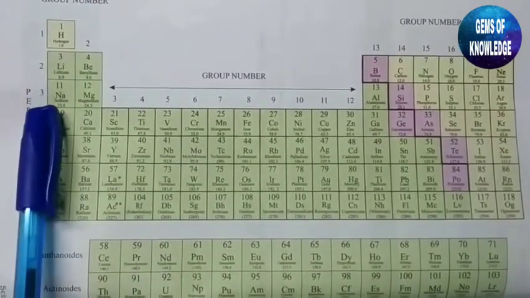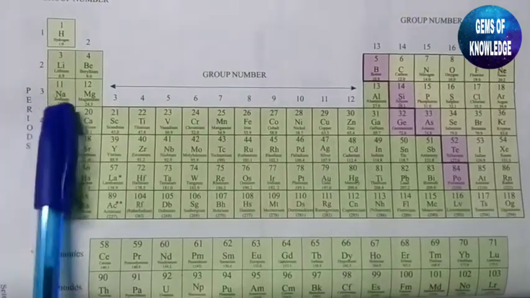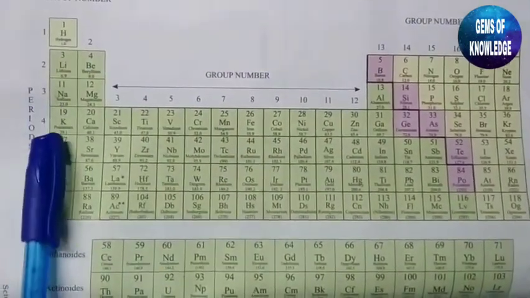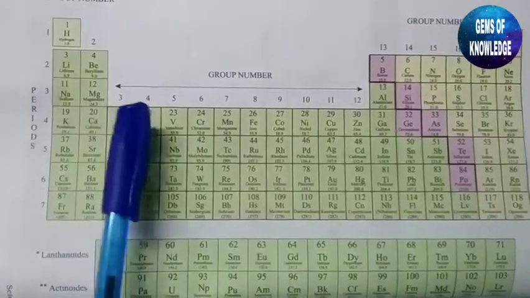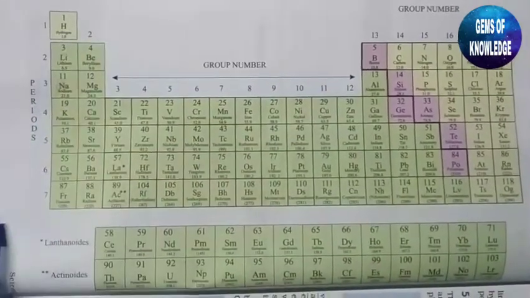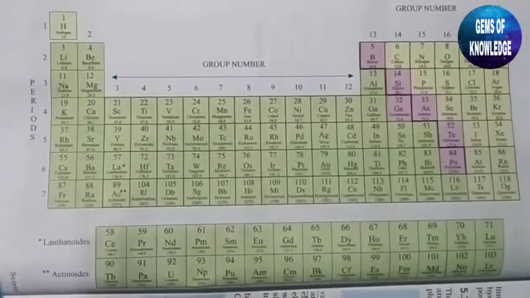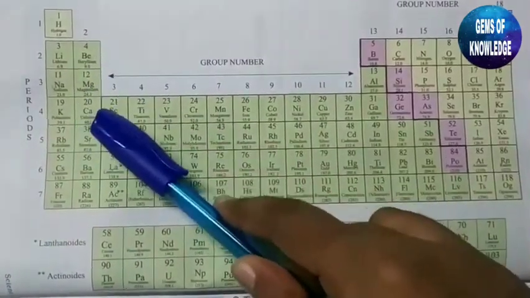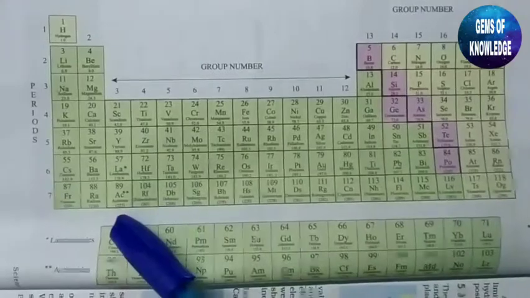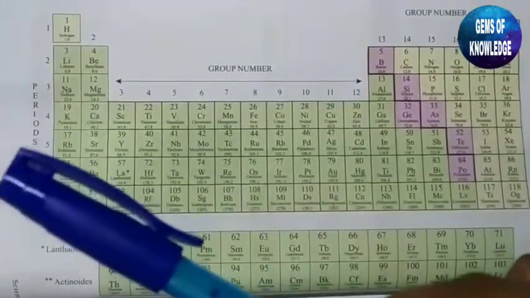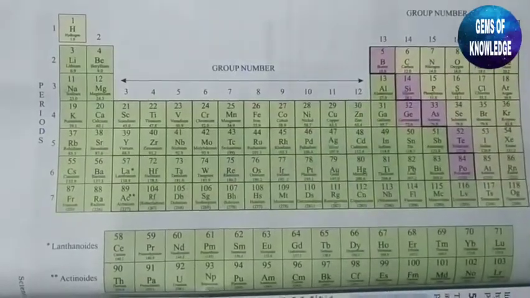Similarly, sodium 11 means 2, 8, 1. Again we are getting 1. Similarly, potassium 2, 8, 8, 1, again we are getting 1. So the valency will always be 1 in this group. Here also beryllium will get 2, magnesium will get 2, calcium will get 2, and so on. It will keep on like this only. So this is something which will be fixed. It is not going to change.